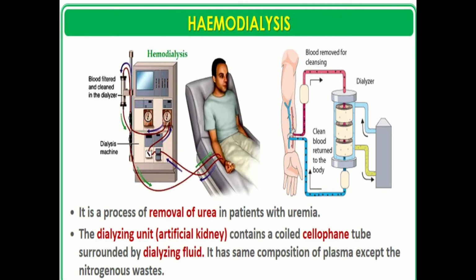The blood passes through cellophane tubes surrounded by dialysing fluid having the same composition as that of plasma except the nitrogenous wastes. The nitrogenous wastes move out from the blood into the dialysing fluid, thereby clearing the blood. The cleared blood is pumped back to the body through a vein after adding antiheparin.